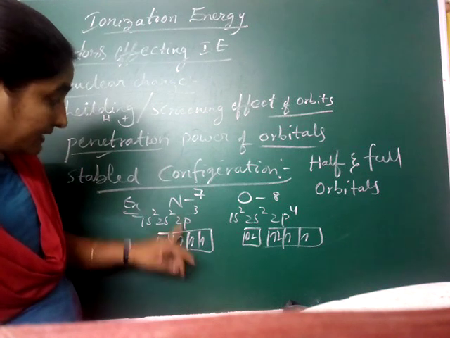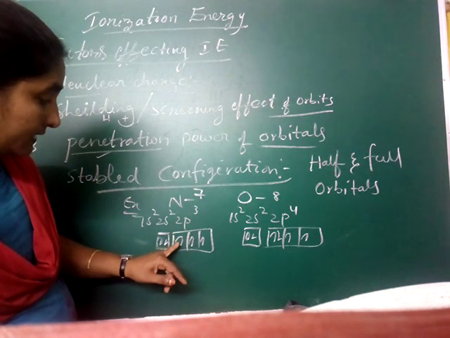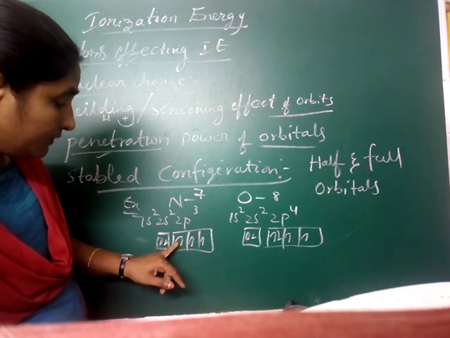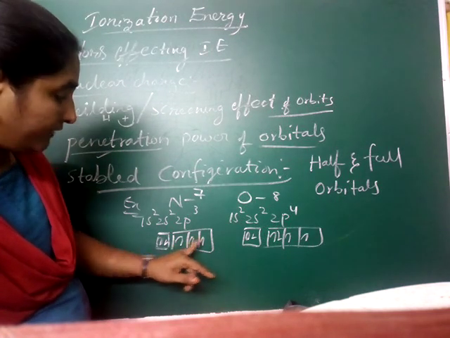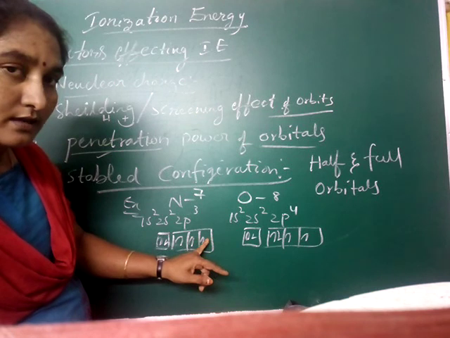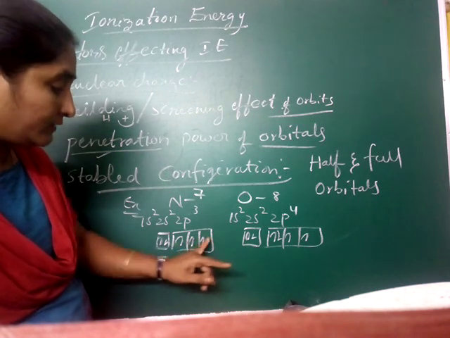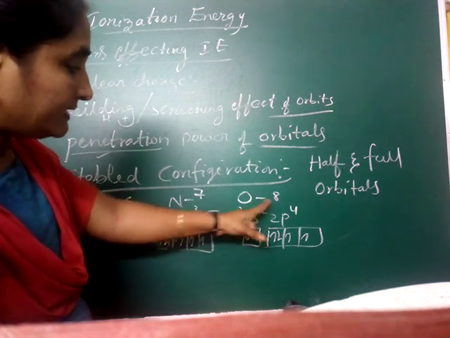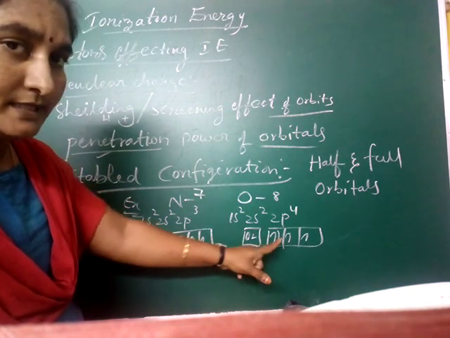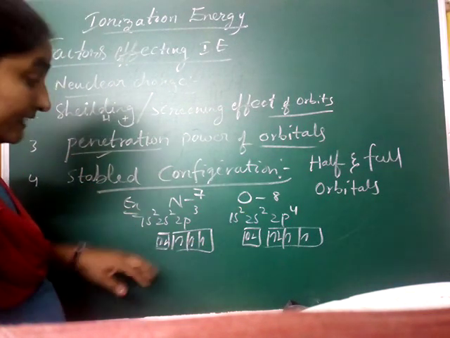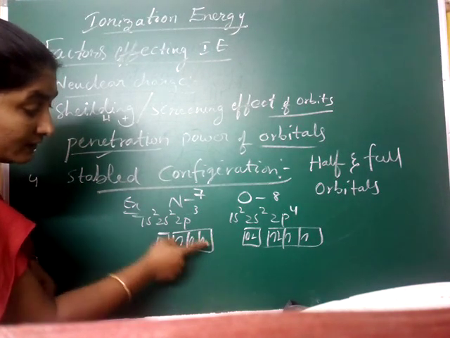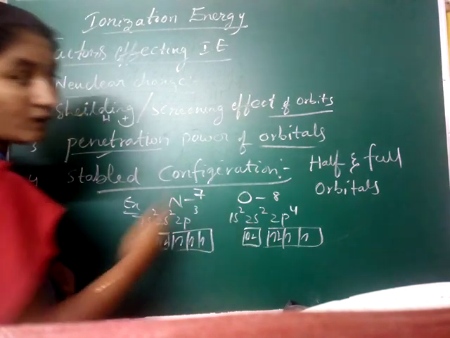You see here, in nitrogen, how many are there? The orbital is half-filled. And in oxygen there is another electron, that means some more electron is there. That's why removing an electron from nitrogen is more difficult than from oxygen.